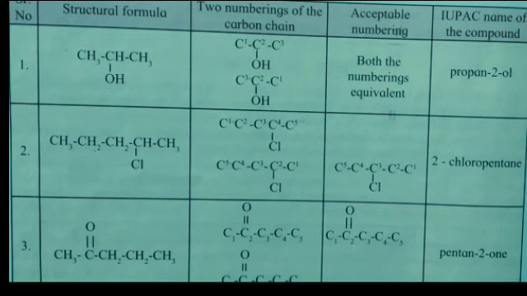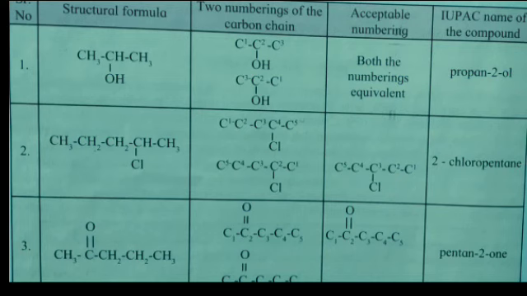Now, observe this table. In this table, the structural formula, the two numberings of the carbon chain, the acceptable numbering, that means which is acceptable or convenient, and the IUPAC name of the compound are given. The first example is CH3-CH(OH)-CH3. The two numberings of the carbon chain are given from both sides, right side and left side.